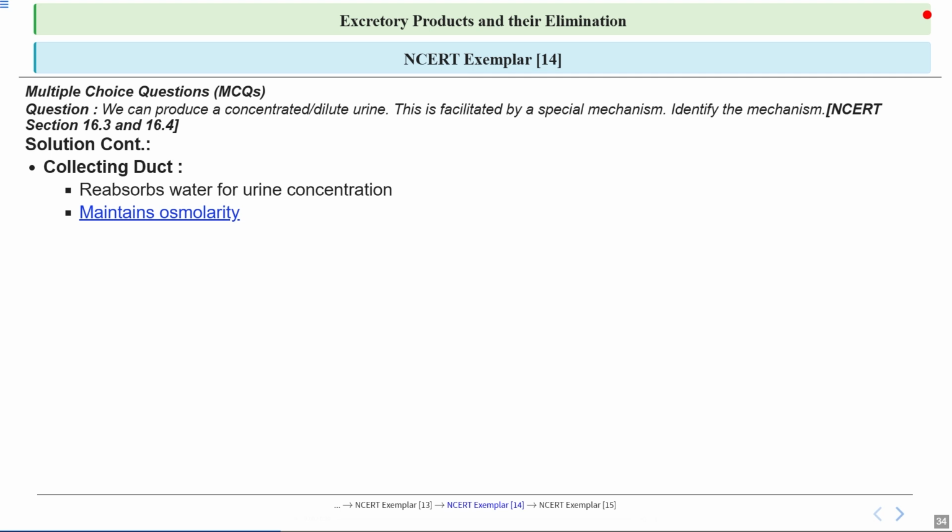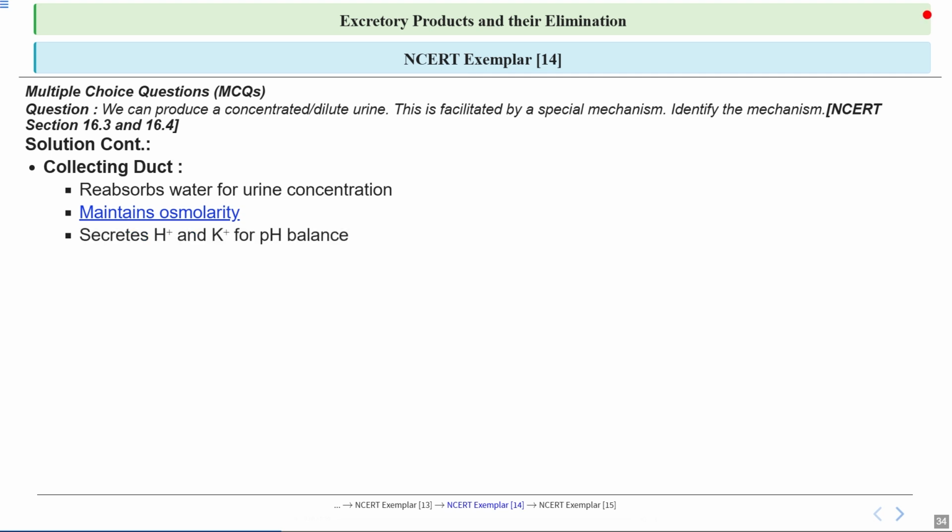Now, the collecting duct also secretes hydrogen ions, or H plus, and potassium ions, which is K plus, and this secretion is important for maintaining the pH balance of our blood, which is crucial for proper cellular functioning.